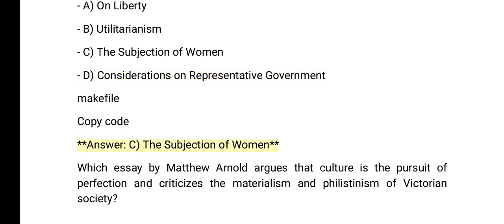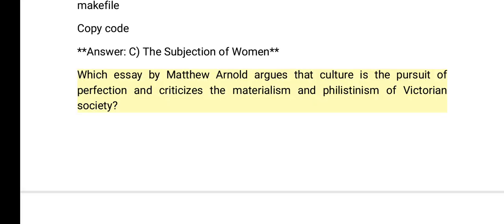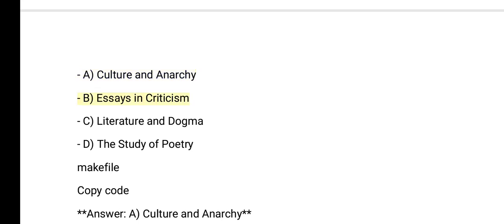Which essay by Matthew Arnold argues that culture is the pursuit of perfection and criticizes the materialism and philistinism of Victorian society? A. Culture and Anarchy. B. Essays in Criticism. C. Literature and Dogma. D. The Study of Poetry. Answer. A. Culture and Anarchy.